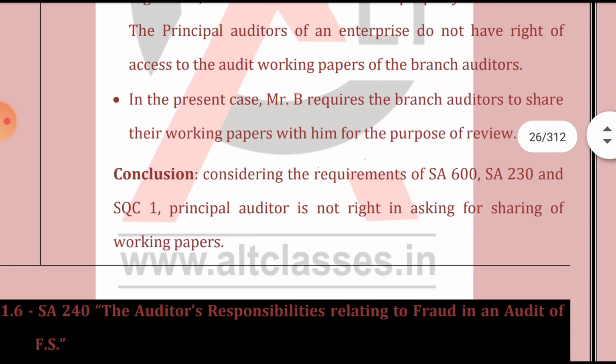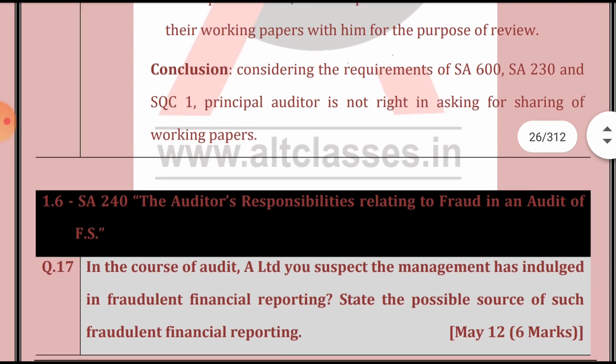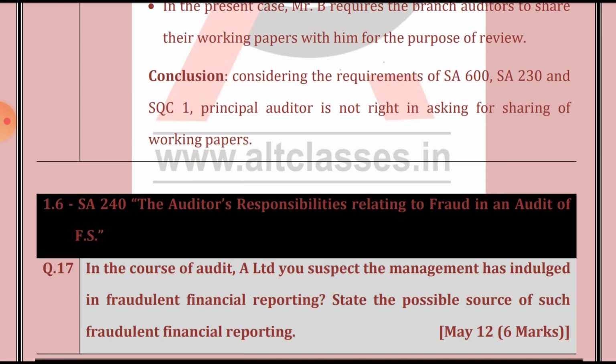Okay, in the present case, Mr. B requires the branch auditor to share the working paper with him for the purpose of review. So in this question, he has asked to share the working paper. Conclusion: considering the requirements of SA 600, using the work of another auditor, SA 230, audit documentation, and SQC 1, the principal auditor is not right in asking for sharing of any working paper. So we are done with SA 230. In our next video we will continue with SA 240. Thank you for watching the video.